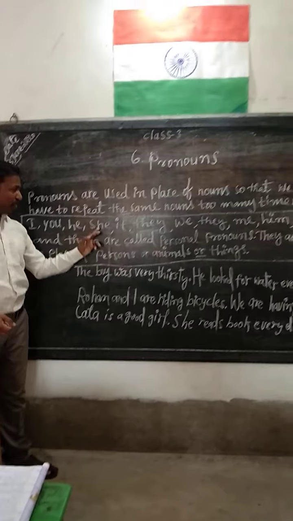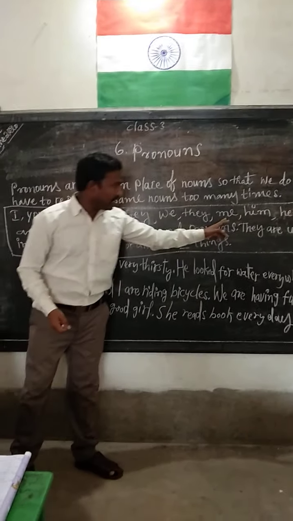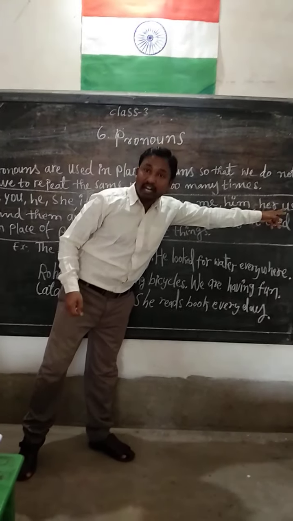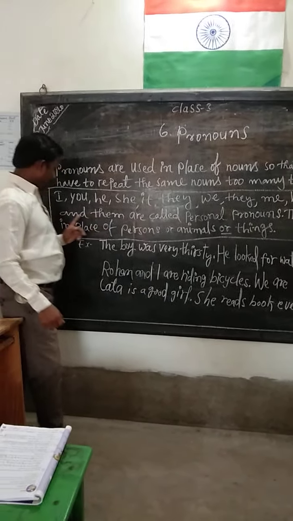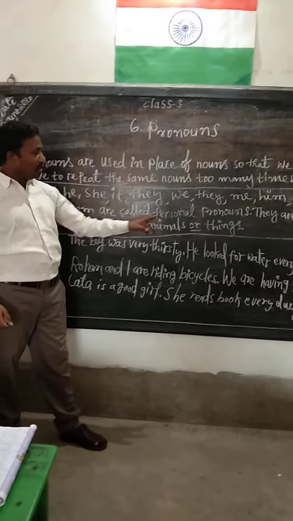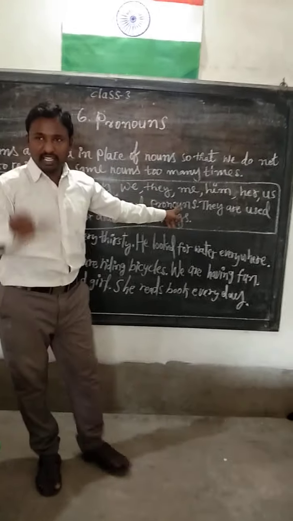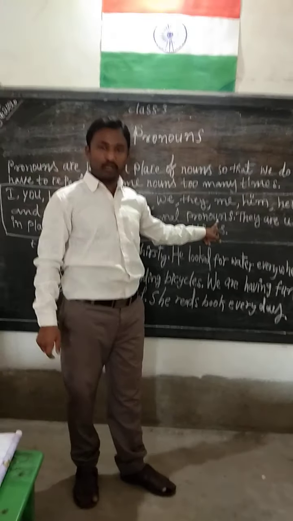Now you see, I, you, he, she, it, they, we, they, me, him, her, us, and them are called personal pronouns. So today you are learning a new word, personal pronouns.